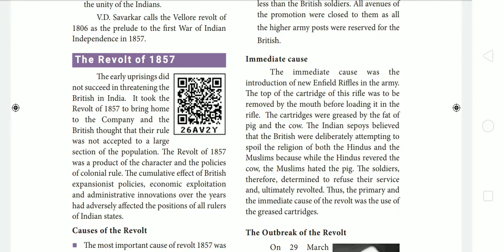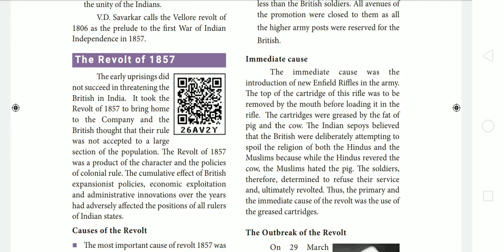The revolt of 1857 was a product of the character and the policies of colonial rule. The cumulative effect of British expansionist policies, economic exploitation and administrative innovations over the years had adversely affected the position of all rulers of Indian states.